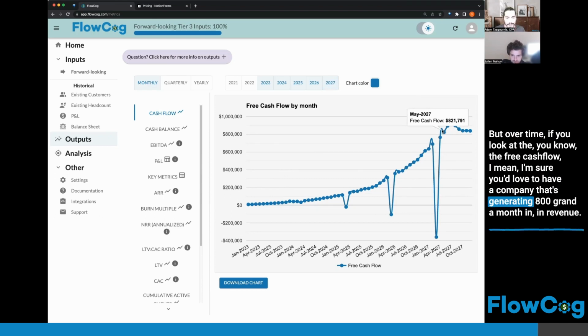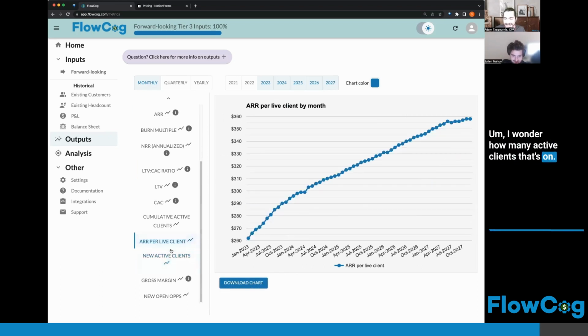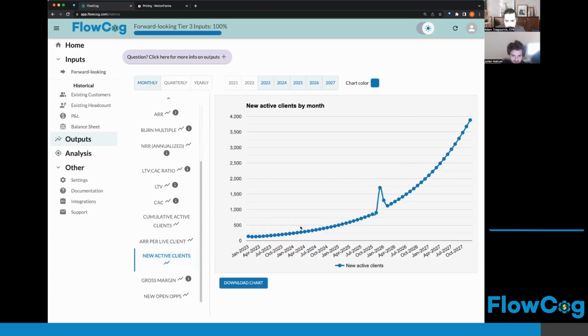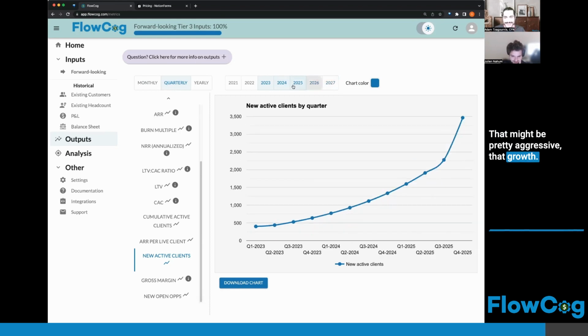But over time, if you look at the free cash flow, I'm sure you'd love to have a company that's generating 800 grand a month in revenue. I wonder how many active clients that's on. Let's see, ARR per live client per month. So this is saying that this growth, if we want to look at it on a quarterly basis, by the end of, call it 2025, you're bringing in each quarter 3,000 customers. That might be pretty aggressive, that growth.